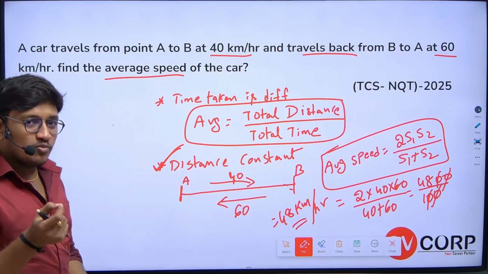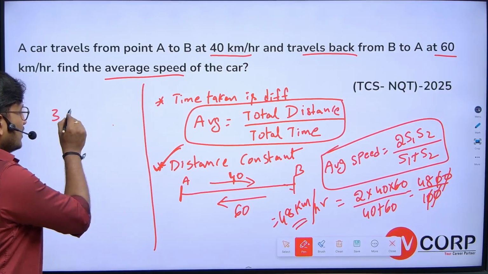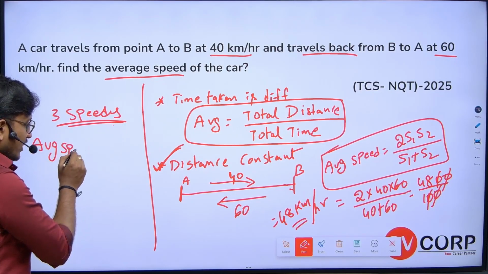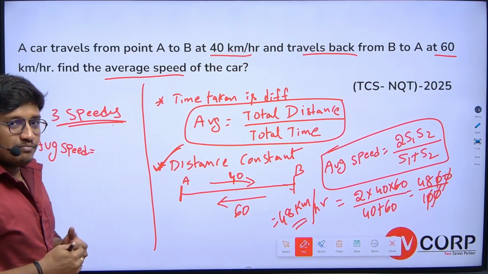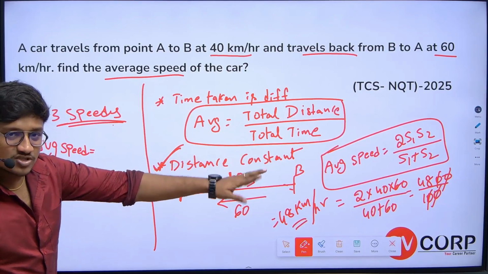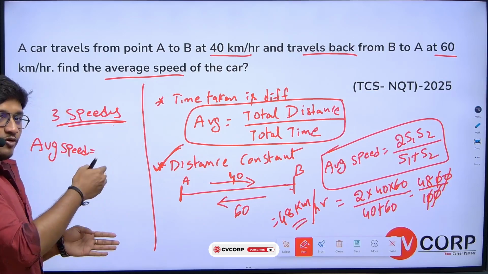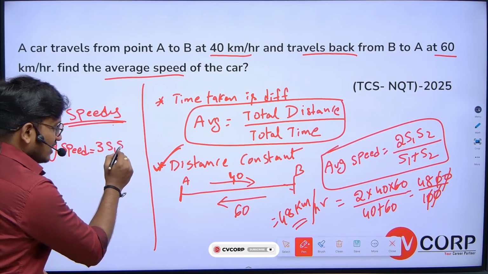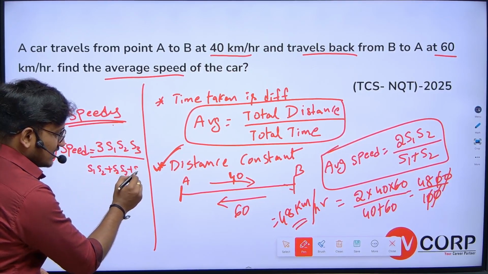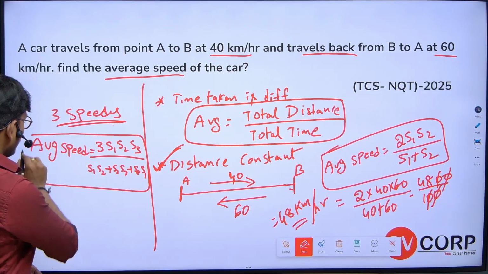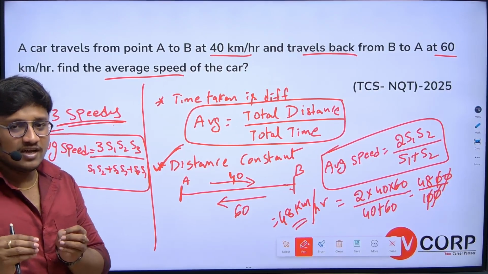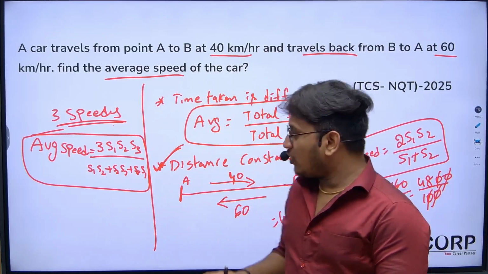And I'll give you one more point, in case you have three speeds. Who knows, you might get a question based on three speeds. With two speeds, it is 2 s1 s2 by s1 plus s2 when distance is constant. If you get three speeds, it is 3 s1 s2 s3 divided by s1 s2 plus s2 s3 plus s3 s1. If you get questions on average speed with three speeds, do remember this formula. You can directly substitute the values and get the answer. I hope you all are clear with these questions.